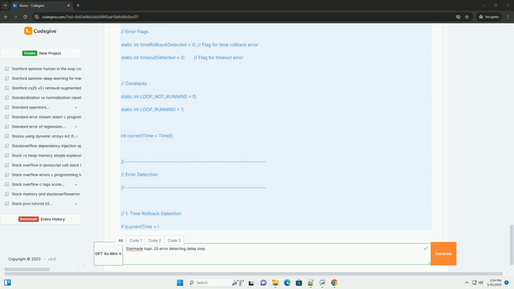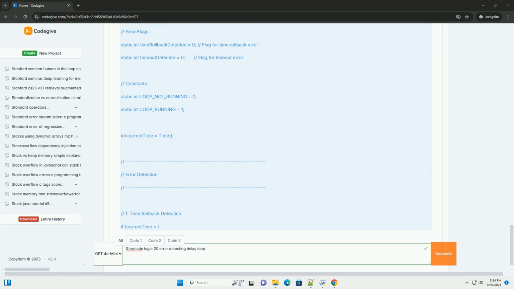6. Complete example: combined error detection with memory bank logging. Here's a complete example, incorporating both error detection and logging to a memory bank. 7. Debugging tips. Print statements: use print liberally during development to monitor variable values and execution flow. These can be invaluable for diagnosing errors. Logic debugger: the in-game logic debugger is useful for stepping through code execution and inspecting variable values in real time.